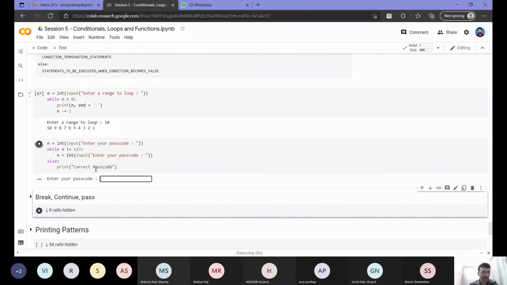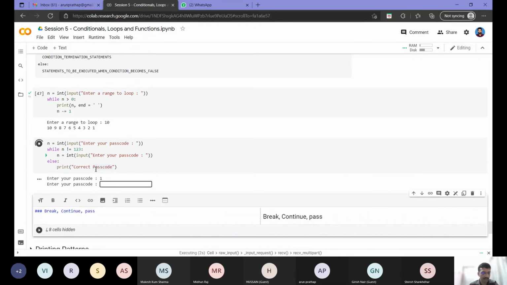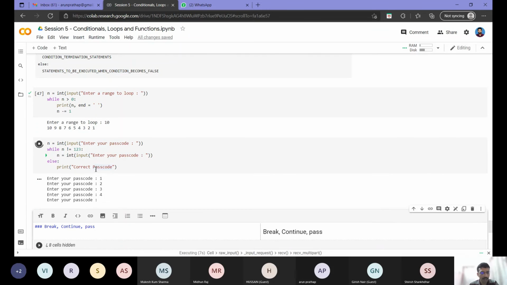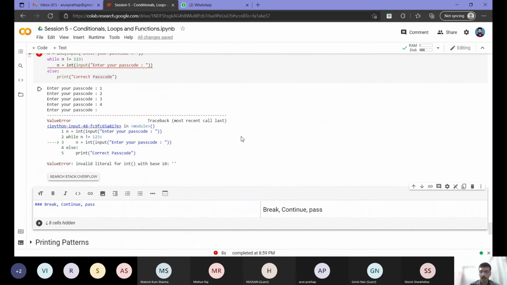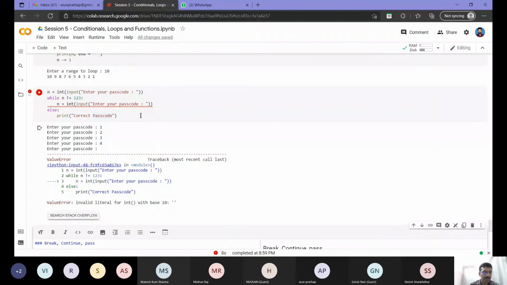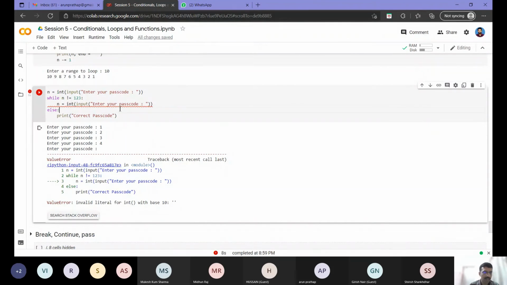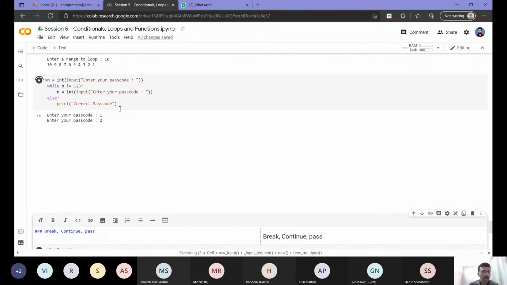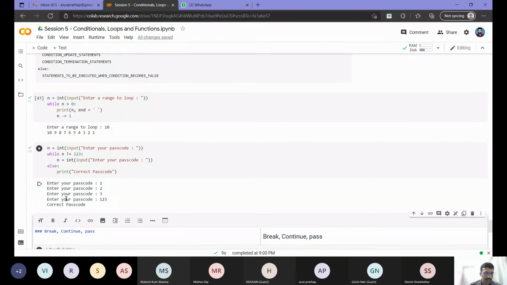So when I run that, it will ask me for a passcode. I enter 1. It is not accepting, so it takes 2. It is again continuing the loop, 3. Like that, it can go on continuing. I pressed one extra enter there, so that is why it showed my invalid literal. So we'll just run it once again. Now I am correctly entering the passcode 1, 2, 3. Then it will show me whatever is inside the else condition, like correct passcode, right?